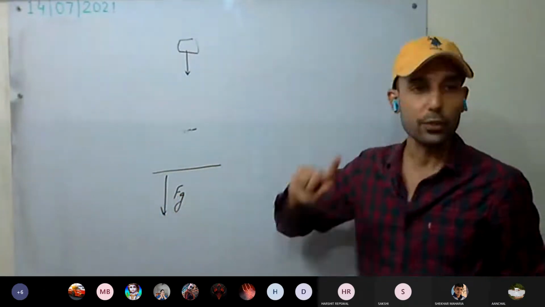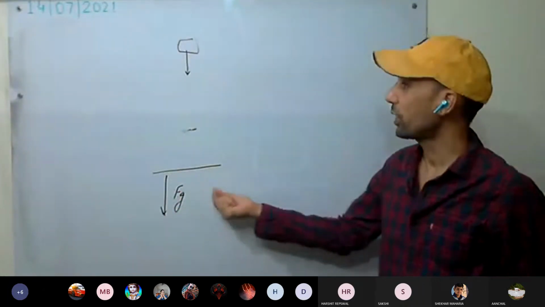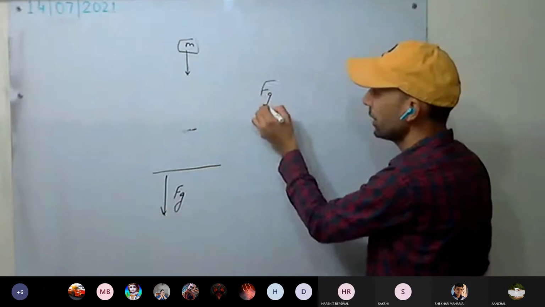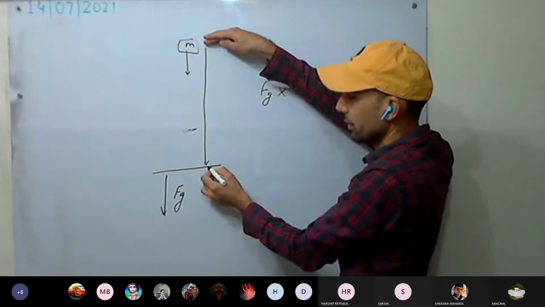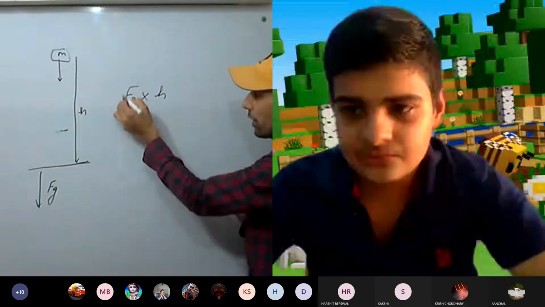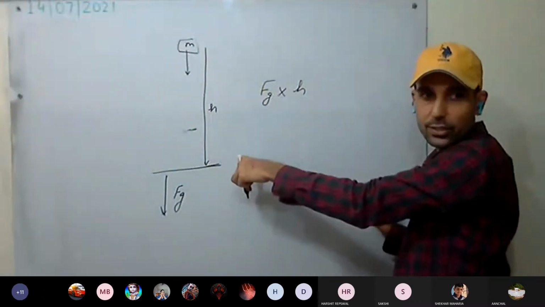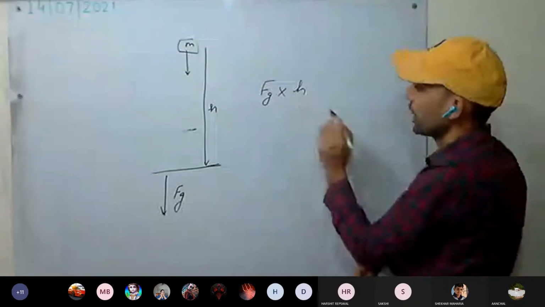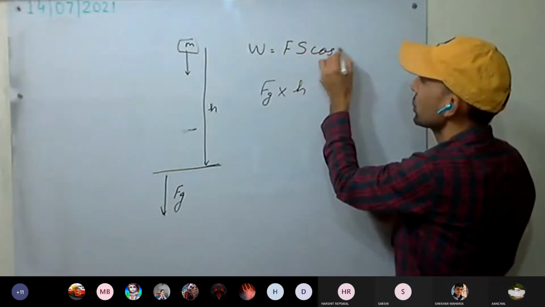Okay. So if the question is how much is the work done by the force of gravity, what will you say? Its mass is m. So force of gravity into displacement, whatever displacement it is, yes or no? For example, it is h. The force due to gravity is in the downward direction, and both are in the same direction, into h. Okay, so what was the formula? Always remember this formula: F S cos theta.